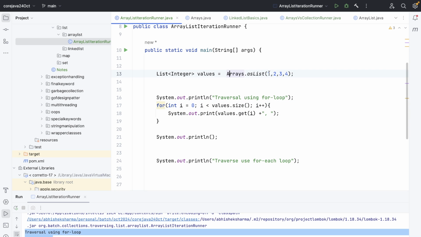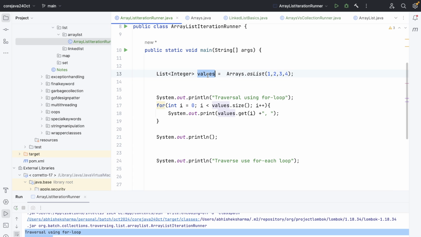But if I simply want to traverse from one end to another end, without skipping or without having any control of the array or list or anything that we are working with, do I really need these indexes?